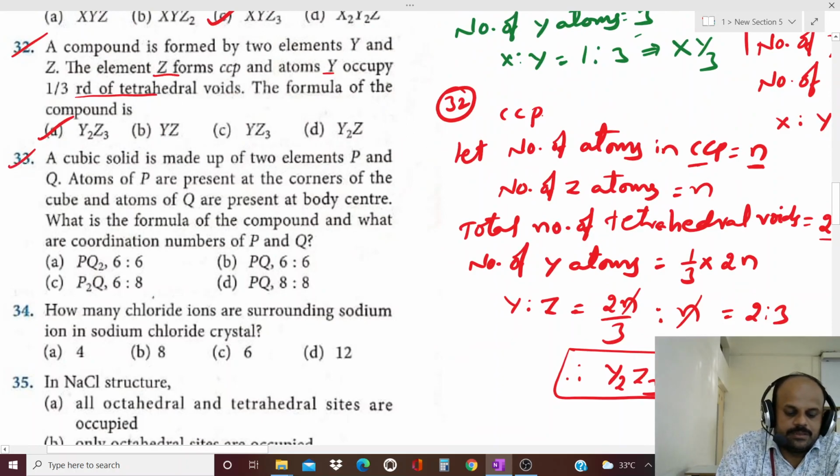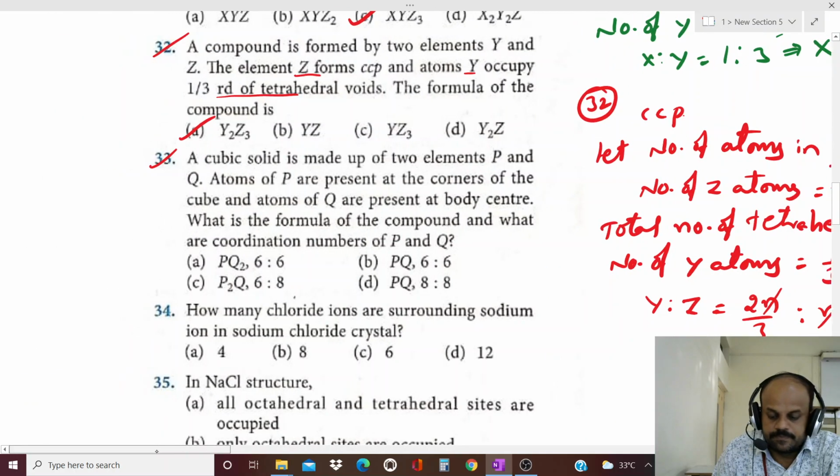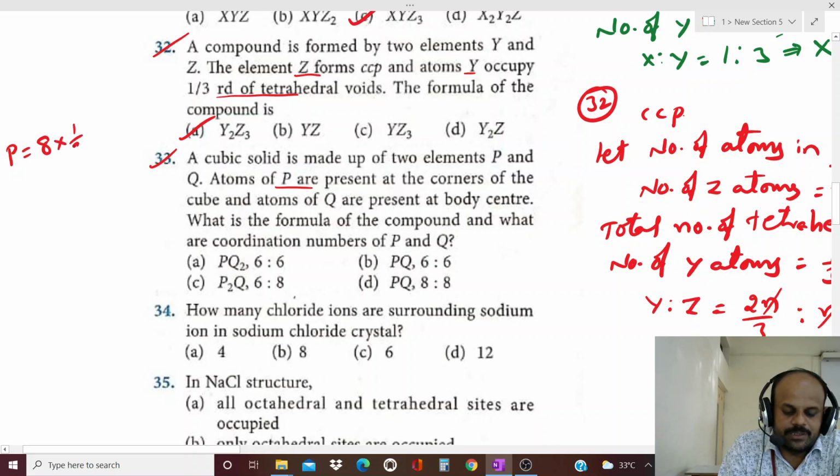Next question, the 33rd. A cubic solid is made up of two elements P and Q. Atoms of P are present at the corners of the cube and atoms of Q are present at the body center. What is the formula of the compound and what are the coordination numbers of P and Q? They have given one cubic solid, P are at corners. So the number of P atoms is equal to how many corners we have? 8 into each corner contribution is 1/8, means one atom is there.